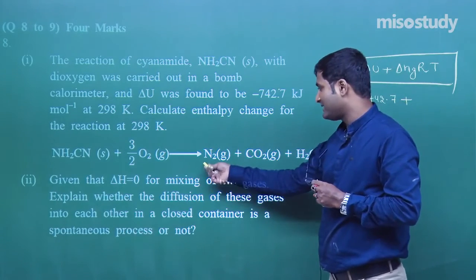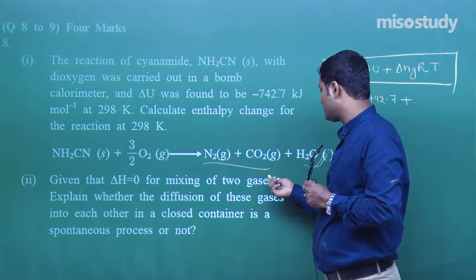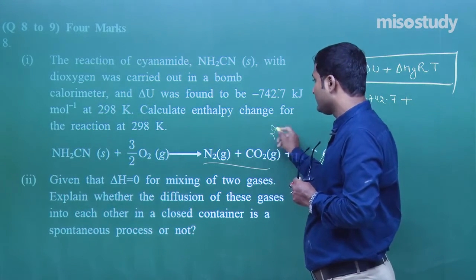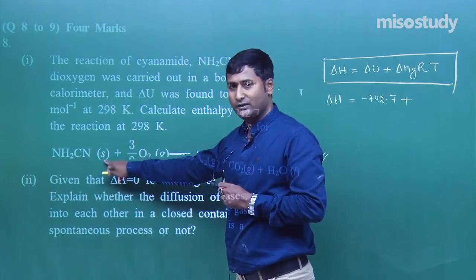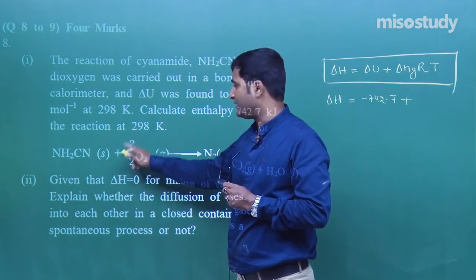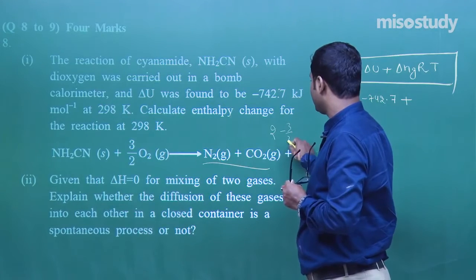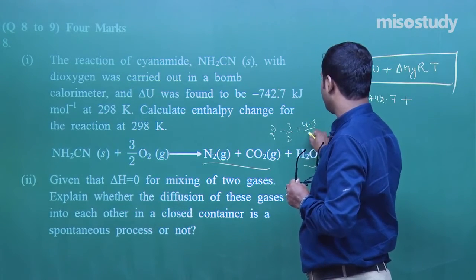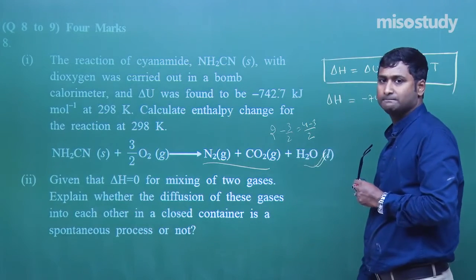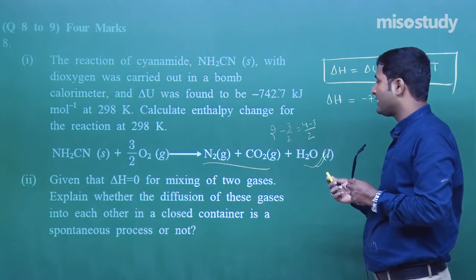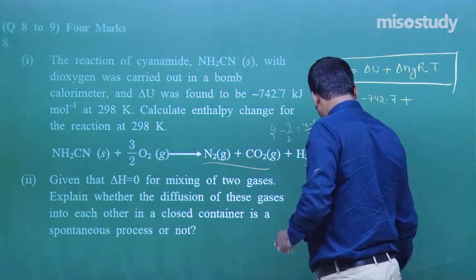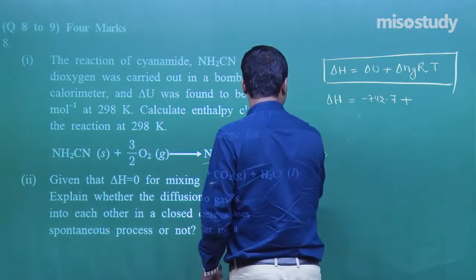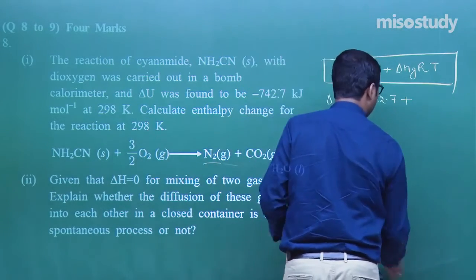Product here in gaseous state, 1 N2 and 1 CO2, that is 2 products, and on the reactant side this is solid. We will not consider the solid one, 3/2. 2 minus 3 by 2, that is 4 minus 3 by 2, my friend. Yes, 4 minus 3 by 2 will be equal to 1 by 2. So put here, delta Ng is equal to 1 by 2.